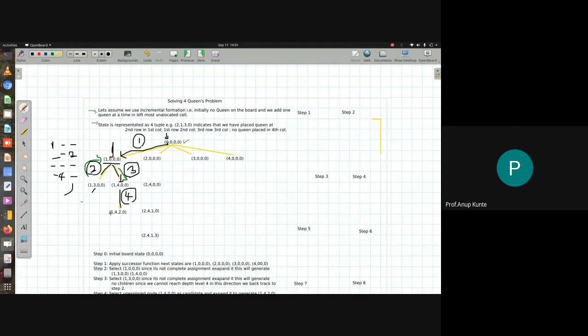As I do this 1420 placement, I would realize that due to this 2, 1, 2, 3 are unusable cells, and this is also unusable because of this queen as well as this queen. So all are conflicting zones, and I can't place a queen in the fourth column, so I can't grow the tree further in this direction. As I can't grow the tree further, I need to do backtracking, and the first step of the backtrack is undoing the queen at the fourth column.